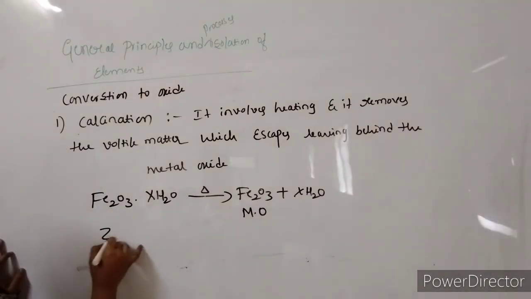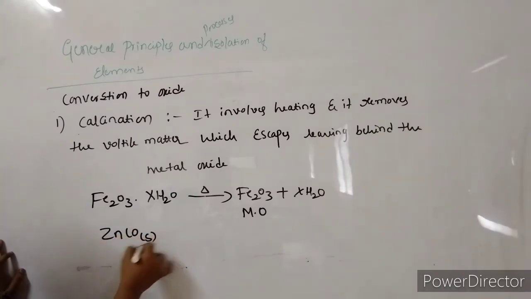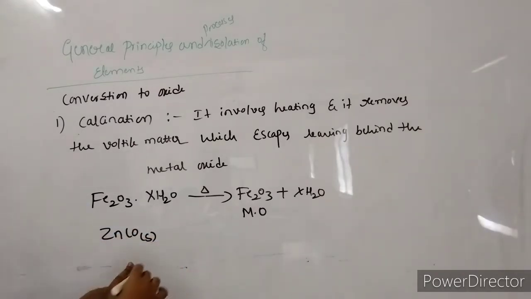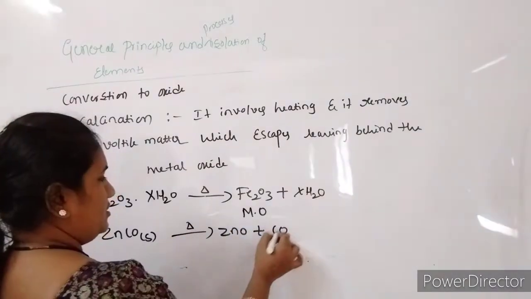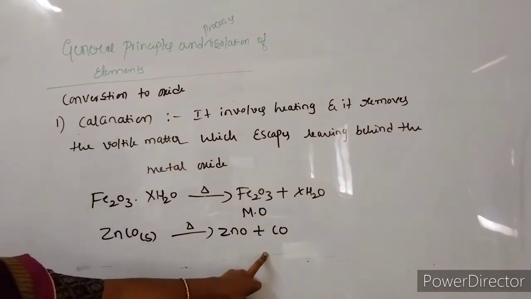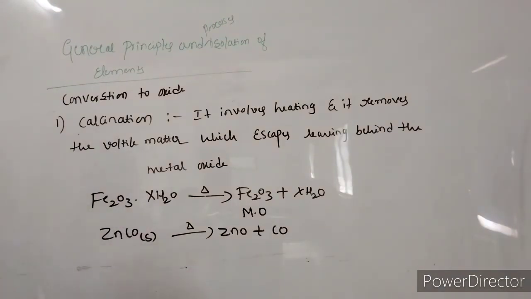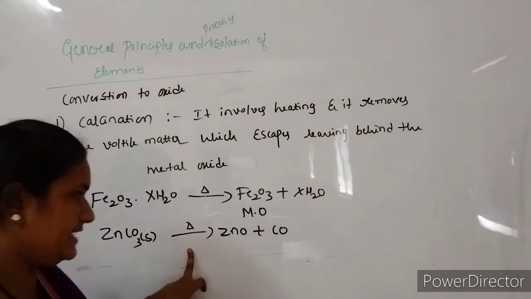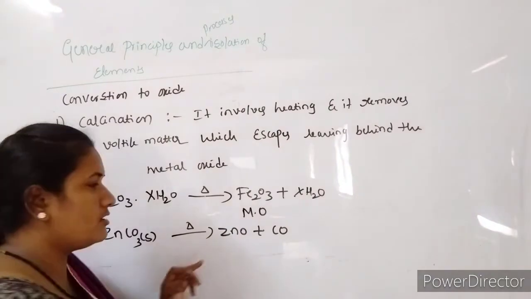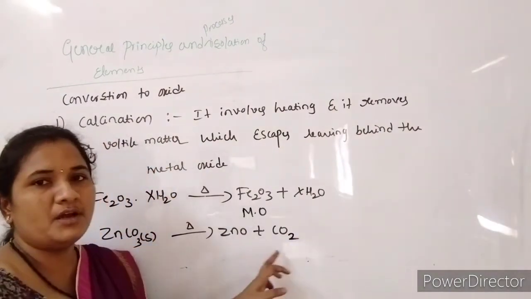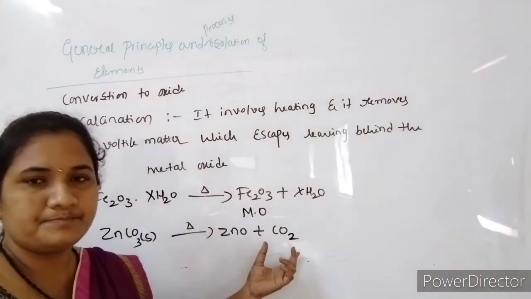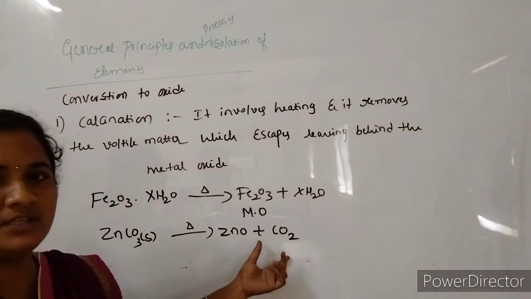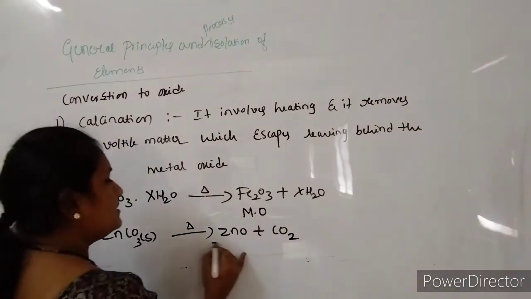And the second one is zinc carbonate. After heating it, we are going to get the formation of zinc oxide with the liberation of carbon dioxide. Whenever zinc carbonate undergoes heating, we get zinc oxide, and here carbon dioxide is the volatile matter. So by removing this carbon dioxide, we get the zinc oxide.